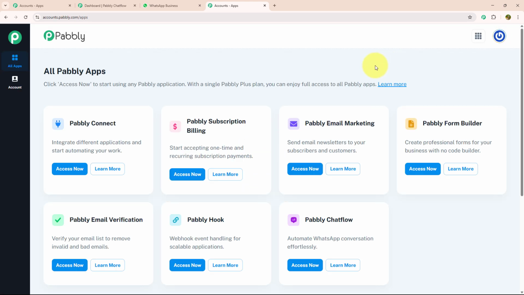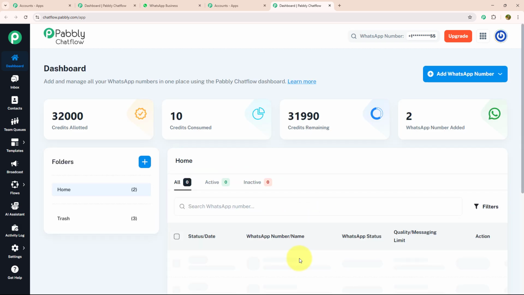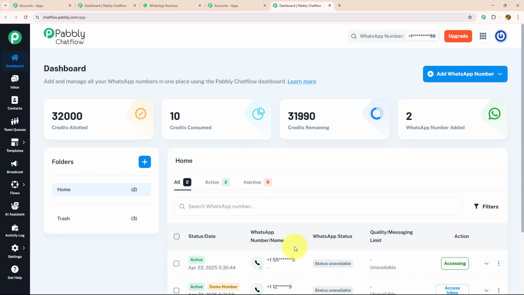After signing in, you will land on the All Pabbly apps page. Over here, you can see there are 7 different applications. But as we are working with Pabbly Chatflow, I will click the Access Now button of that. From there, you will be redirected to the dashboard page. Over here, you can add and manage all your WhatsApp numbers from one place using Pabbly Chatflow. To add a WhatsApp number, you just need to click on the Add WhatsApp Number button, which is given on the top right corner. Inside this, there are two options, WhatsApp Connect and Manual Token Connect.